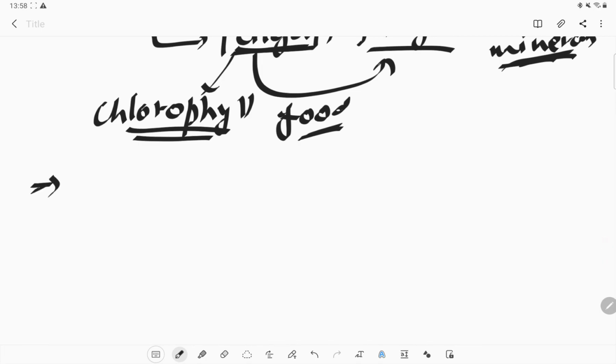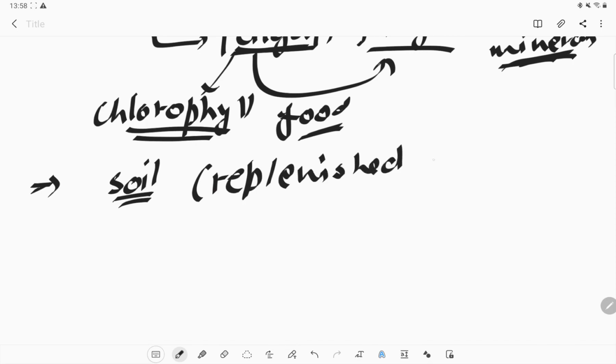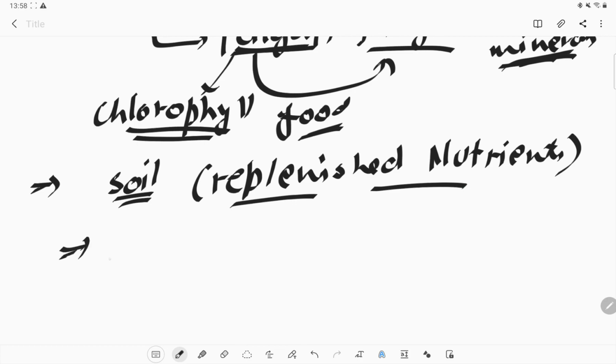One major question is how our soil will replenish its nutrition. Mostly the plants absorb all the nutrition and minerals from the soil, so from where do we get that back into the soil?